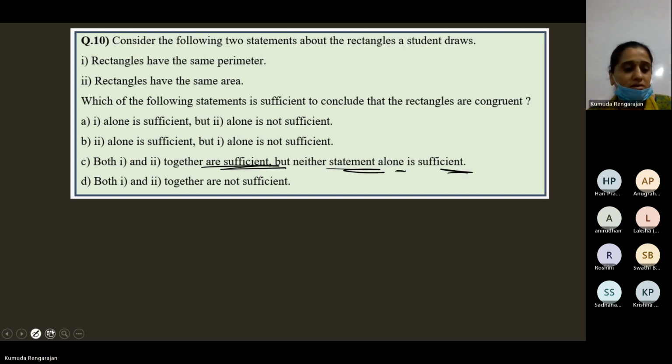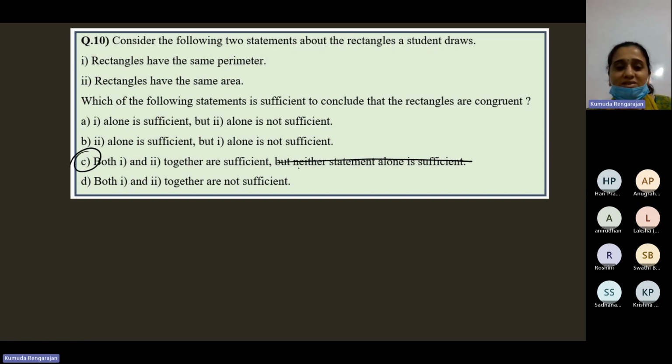It's there. See, even if this is not there, it's okay. Both 1 and 2 together are sufficient. This also is the correct option. Not that this also should be given. That's just an extra thing. Both 1 and 2 together are sufficient is the correct option. And this is also correct, but neither statement alone is sufficient. It's true. All right, so C is the correct option.